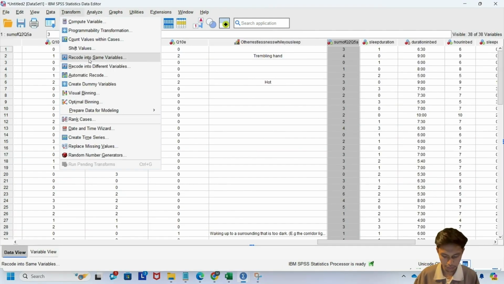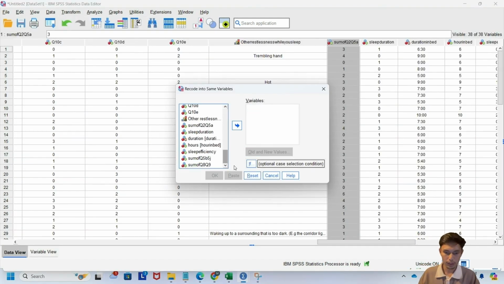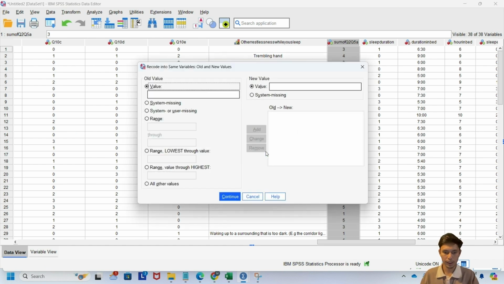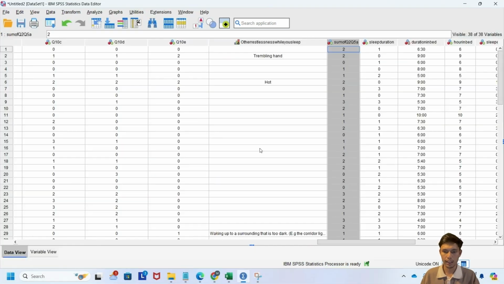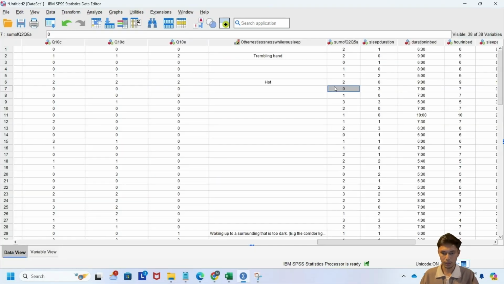So now we continue with the component 2 score. First, we put the sum of question 2 plus question 5a, and then we do the range. First we put 0 with 0, and range 1 is 1 through 2, that is 1, 3 to 4 is 2, and 5 to 6 is 3, and then we click continue, click OK, and now we have the sum for the component 2 scoring.